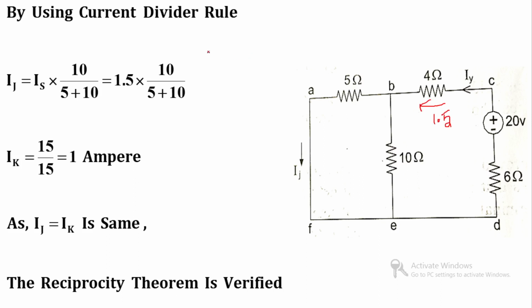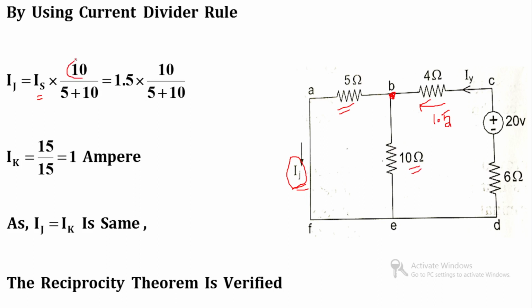this source. So at this particular point I will use the current divider rule to find out the current IJ. So IJ is equal to total source current Is multiply by the resistance which is parallel to this particular branch. So this branch is 5 ohm and its parallel resistance is 10 ohm.